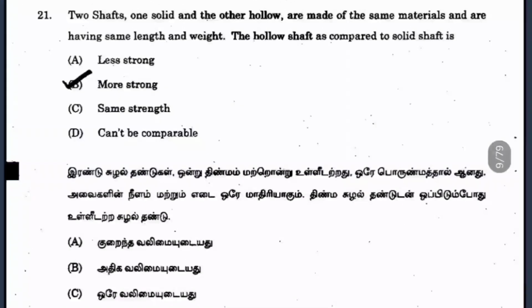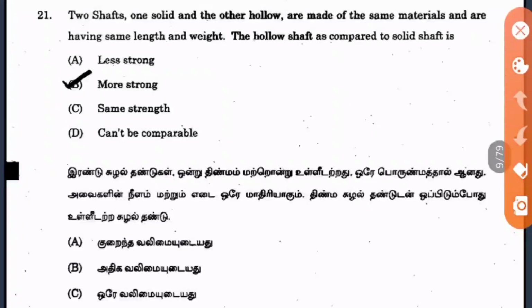So question 21: two shafts, one solid and the other hollow, are made of the same materials and have the same length and weight. The hollow shaft as compared to the solid shaft is what? In terms of strength they are asking. So here the hollow shaft is actually stronger than the solid shaft.